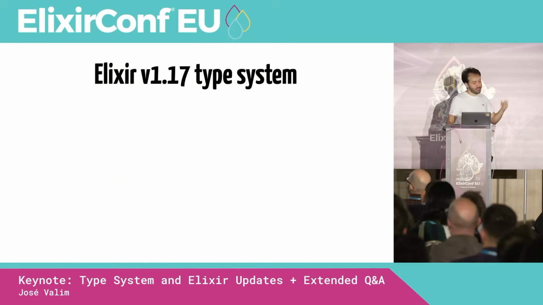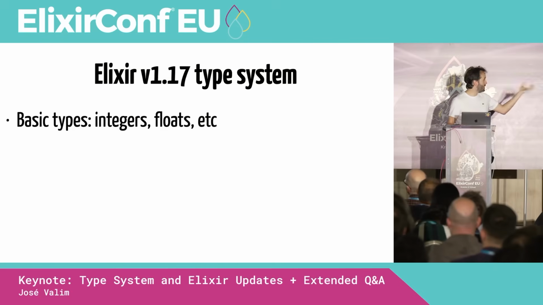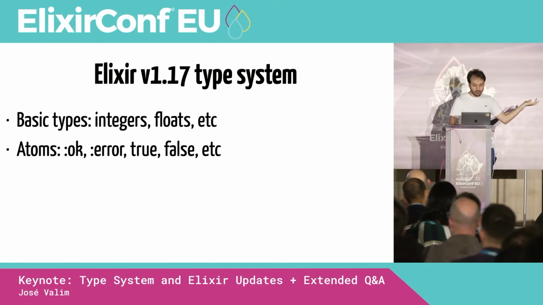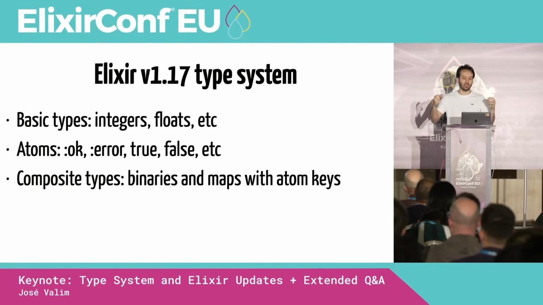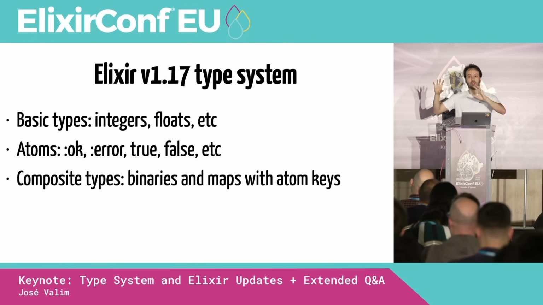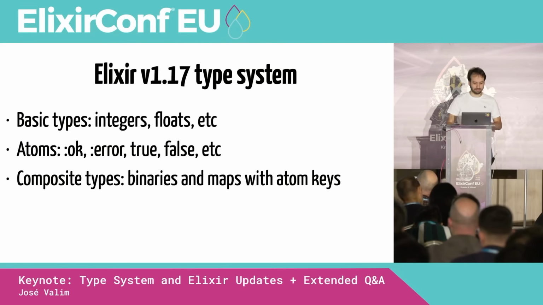And a quick recap, Elixir 1.17 was the first release with type system features. So we supported basic types like integers, floats, and so on. We supported atoms. And we supported composite types like binaries and maps. But back then, and still today, we only support maps with atom keys. If we put something else than an atom key in a map, then we just say, oh, it's a map, but we don't know what is inside. So we can only track atom keys inside, right?